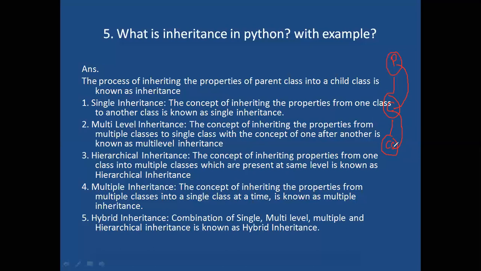Next one is hierarchical inheritance. Hierarchical inheritance means what?